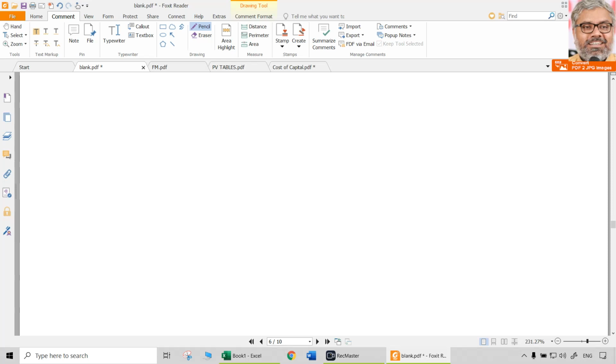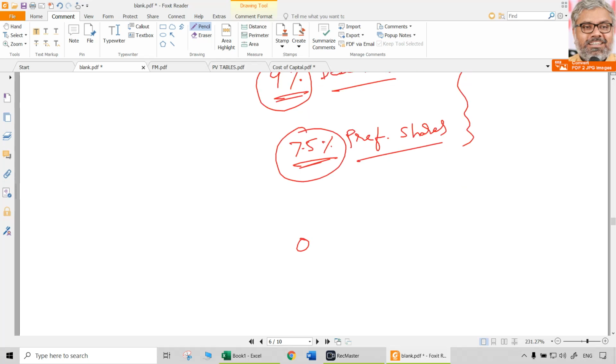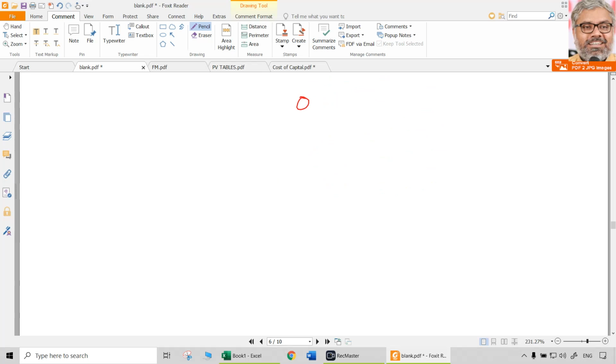So logically speaking, if we say there is no need to pay equity dividend, can we say the cost of equity is zero? Because there is no real cost that is involved as an obligation on part of the company, unlike debt and preference shares. Can we say that? No, we cannot say that. In fact, the cost of equity is going to be more than the cost of debt and cost of preference shares. It is not zero, definitely.